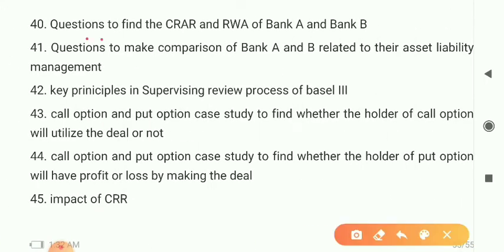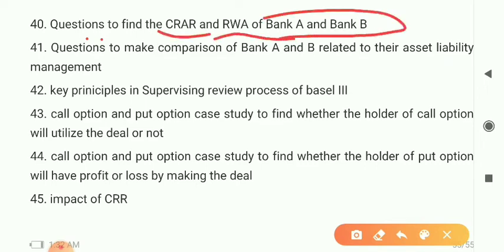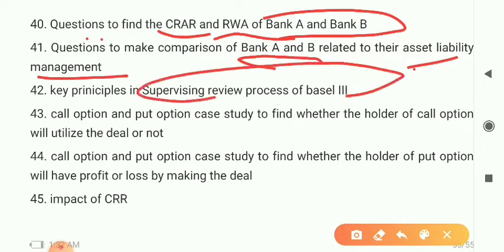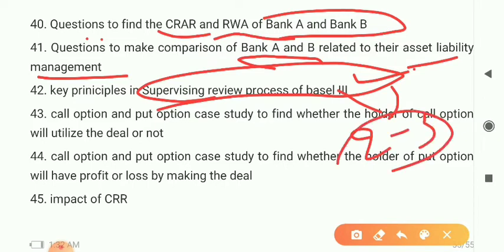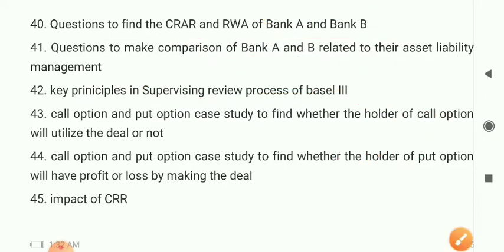Next is CRR and risk weighted assets of bank A and bank B, and questions to make comparison between bank A and B related to their asset liability management and key principles of supervisory review principle. This is very important for you, 2 to 3 marks get covered from it. The principles in supervisory review process of Basel 3.